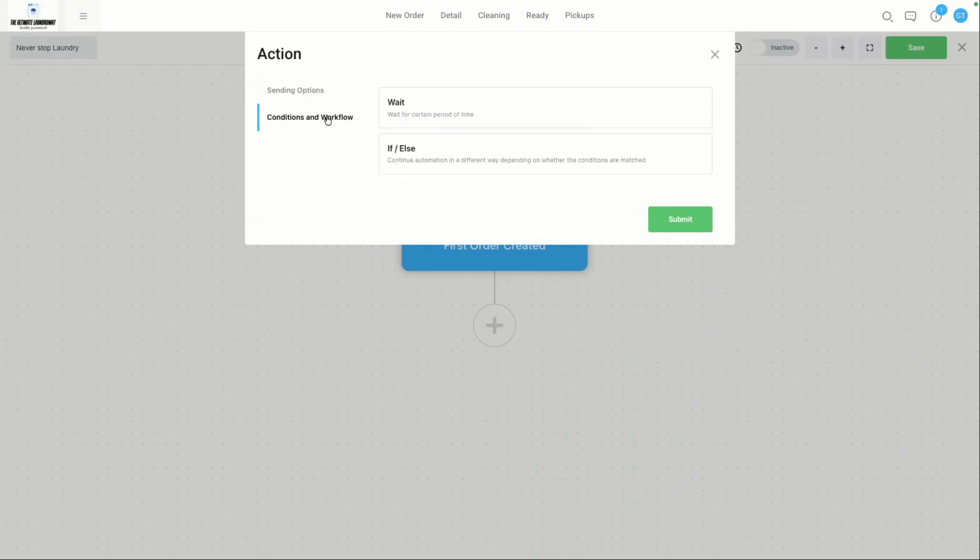We also have the option to wait. We maybe want to wait a day or two, perhaps. And we even have options for if-else. We'll go through this as we go along, of course, but the idea with if-else is if they perform a certain action, they go down one branch. If they don't perform that action, they go down another branch.